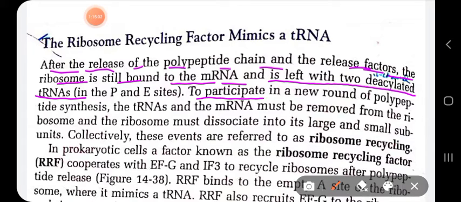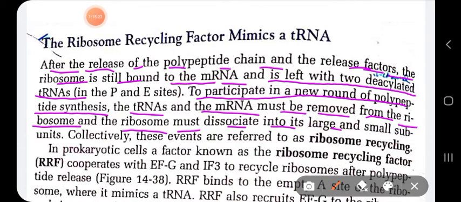Now, to participate in a new round of polypeptide synthesis, the tRNA and mRNA must be removed from the ribosome, because the ribosome has finished translation. It has to be used for the next round of translation on a new mRNA, and the ribosome must dissociate into its large and small ribosomal subunits. Collectively, these events are referred to as ribosome recycling.